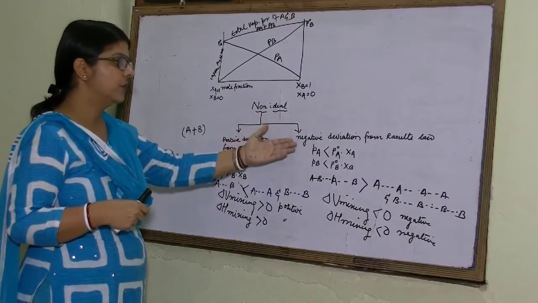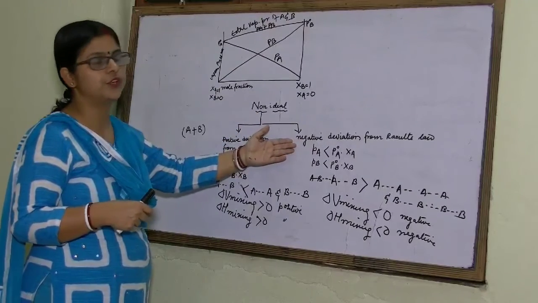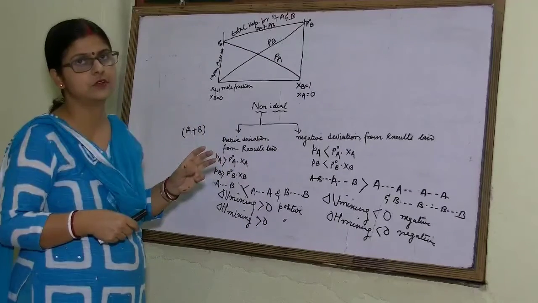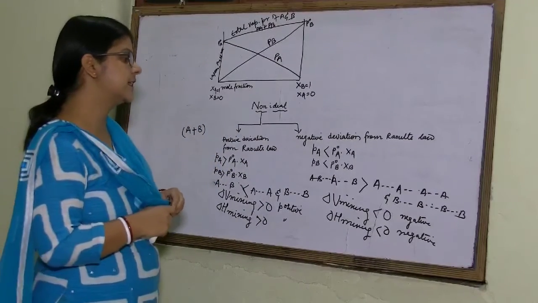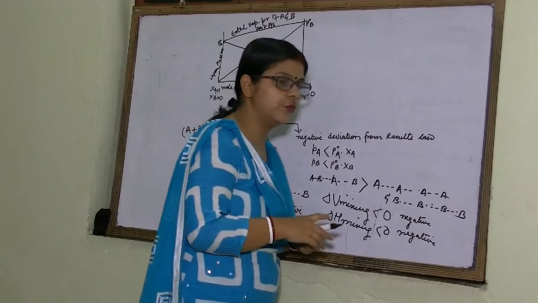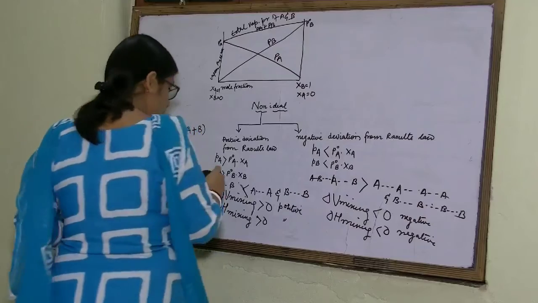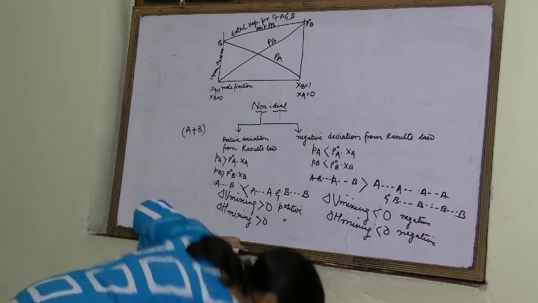Next, let us take up an example for a solution showing negative deviation from Raoult's law. Suppose we are mixing chloroform with acetone.